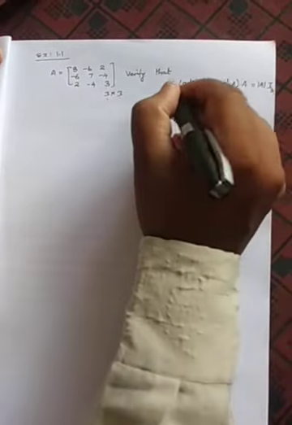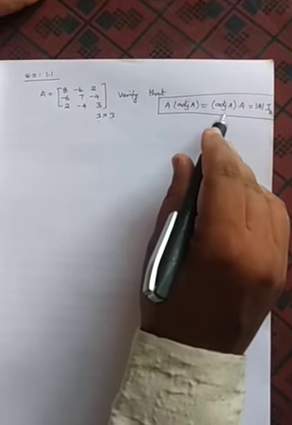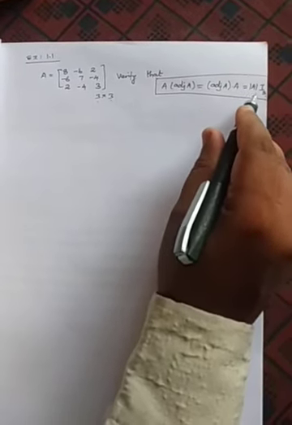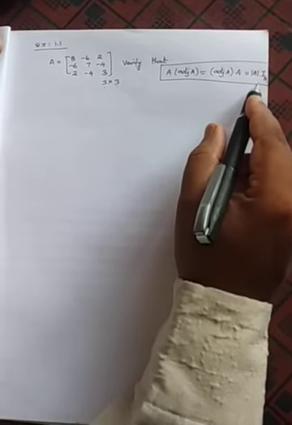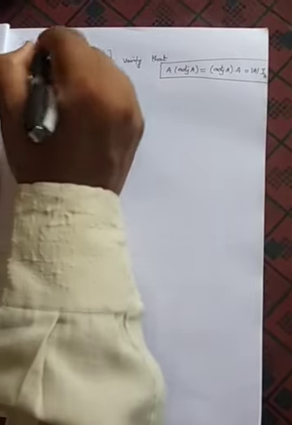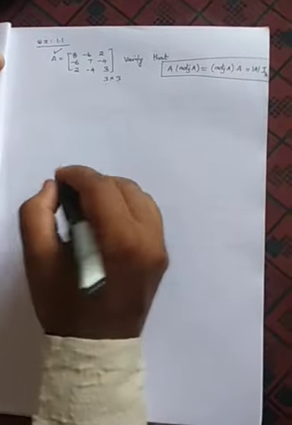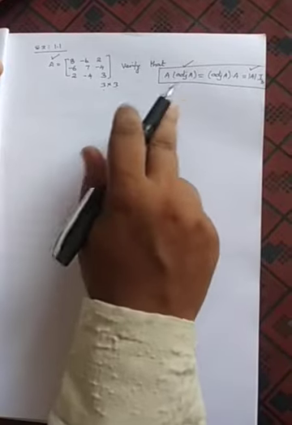We need to verify that A into adjoint of A equals adjoint A into A, which is equal to determinant A into I3. You know that I3 is the identity matrix of order 3. Before verifying this, we have the A matrix. Next we need to find adjoint A, then determinant A. These three things are needed; finally we can verify one by one.